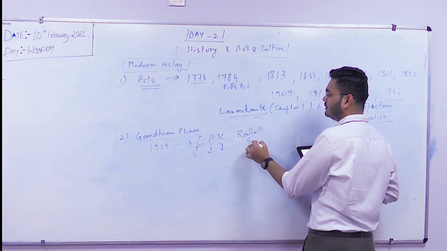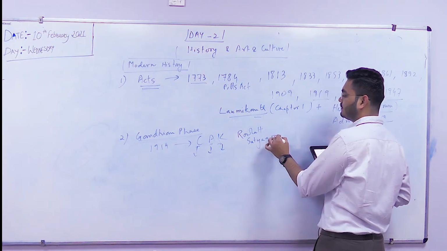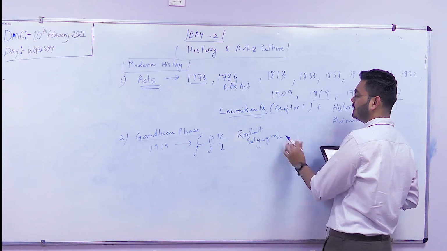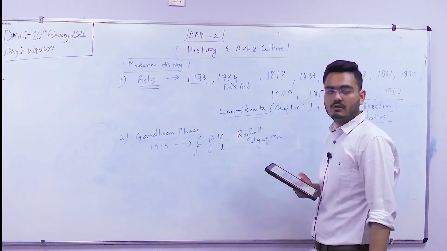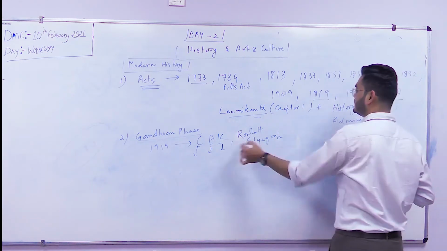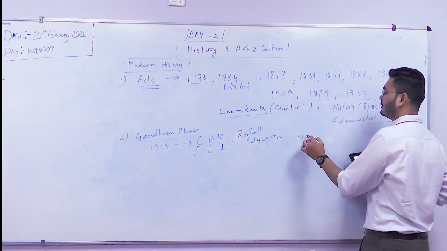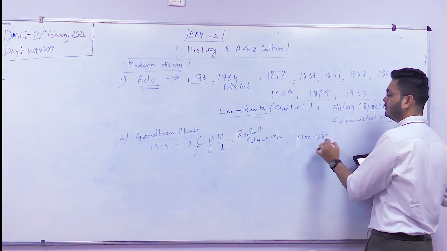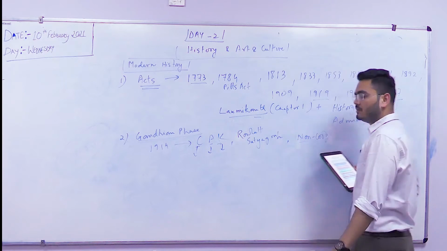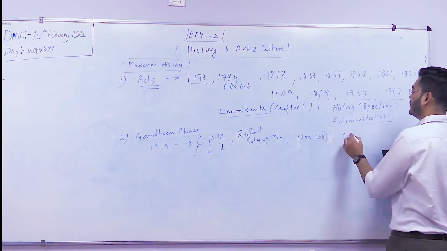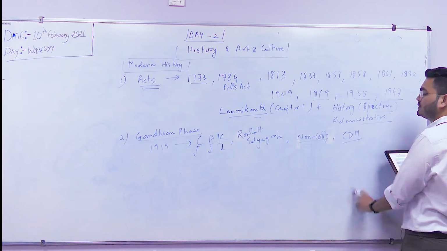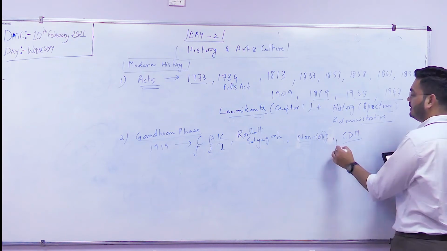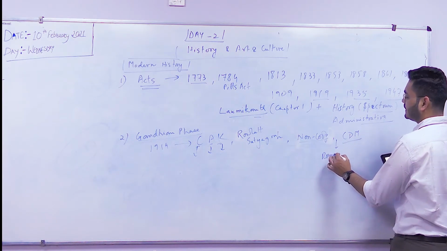Which one came? The Rowlatt Satyagraha, which after the Jallianwala Bagh massacre he disbanded. Okay? After that, what happens? Non-cooperation movement. After that, what happens? Civil disobedience movement. Before that we have the round table conferences.